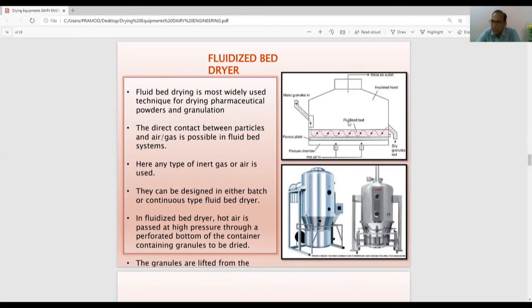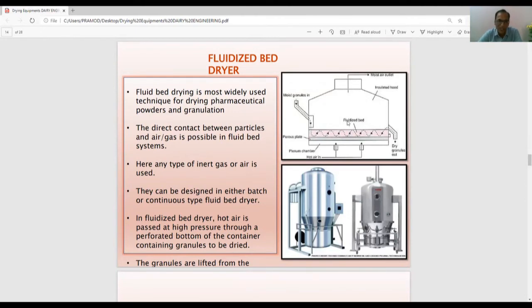As soon as the grains or the food material come in contact with this air, they bounce and dance in the hot air current, and the heating becomes very uniform, a very perfect heat drying. Because of that, the drying quality is really good. That type of dryer is known as a fluidized bed dryer.